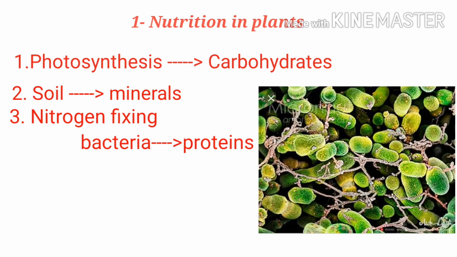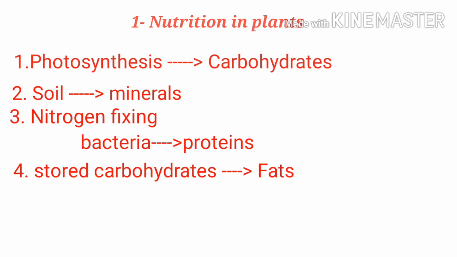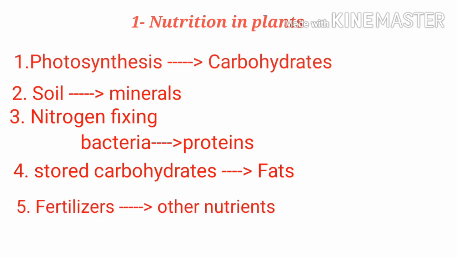Rhizobium bacteria live in the root nodules and help to convert nitrogen from air to soluble nitrogen compounds. Now this nitrogen can be absorbed by the plants. Proteins are nitrogenous substances. So, with the help of carbon, hydrogen and oxygen along with the element nitrogen, protein is produced. Sometimes glucose or carbohydrates is stored in the form of oil in their seeds, and hence it is nothing but fats in plants. Fertilizers also provide some nutrients.